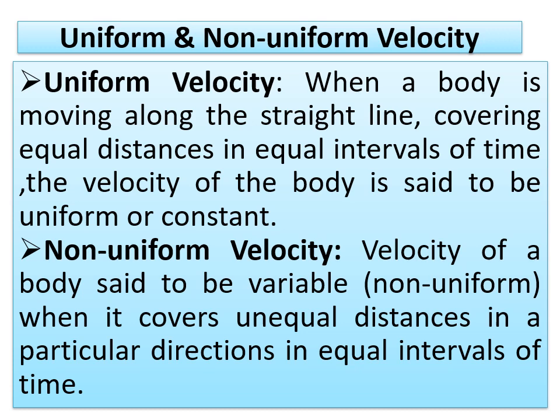Non-uniform velocity. The velocity of a body is said to be variable. Variable here indicates changes. This is when it covers unequal distances in a particular direction in equal intervals of time. So this is related to non-uniform motion. Okay, I hope you have understood this also.